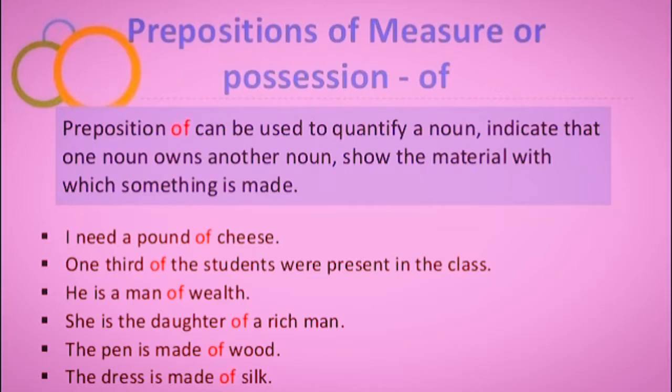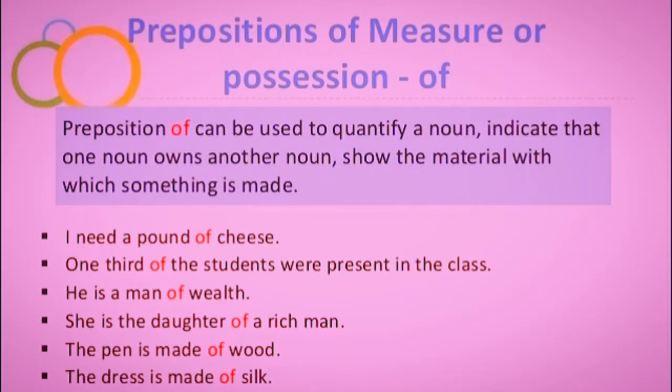The preposition "of" can be used to quantify a noun, indicate that one noun owns another noun, and show the materials with which something is made. So here we have a few sentences in which the preposition "of" is used as a preposition of measure and preposition of possession. Dear students, now we will read these sentences and we will understand the concept of the preposition "of" used as a preposition of measure and preposition of possession.